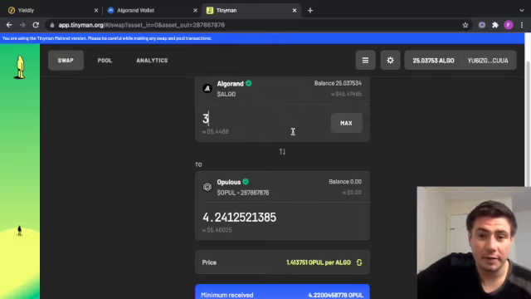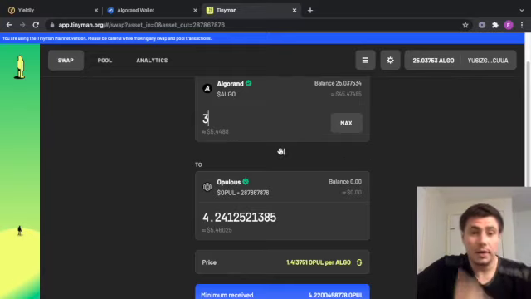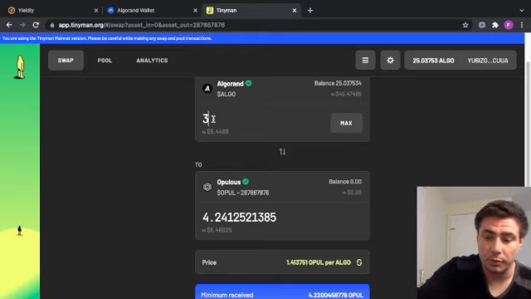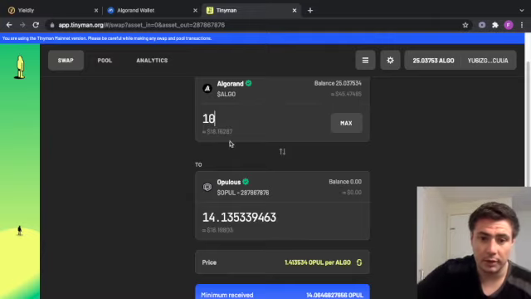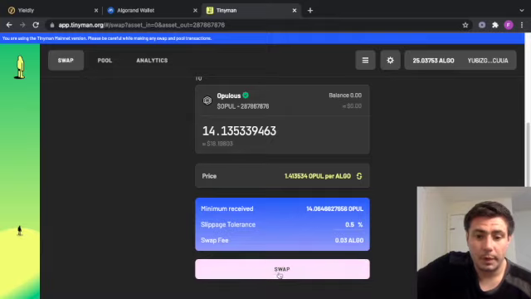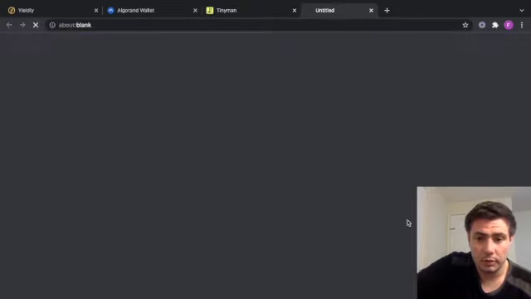It likes you to have, I think it's around about 8 or 9 Algorand in your Algorand Connect wallet for you to be able to make the transaction. So I quickly just had to stop there and transfer over some more Algorand. So I've moved over 20 Algorand. So I'll do 10 Algorand. So that'll get me 14 Opulous. So I'll just then click the swap button, confirm swap.